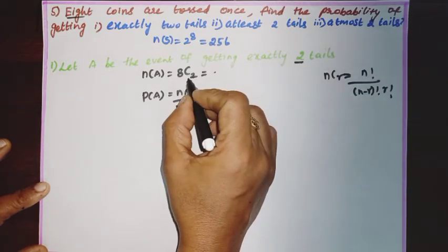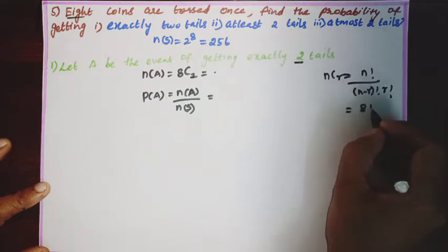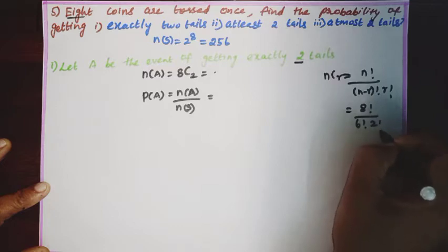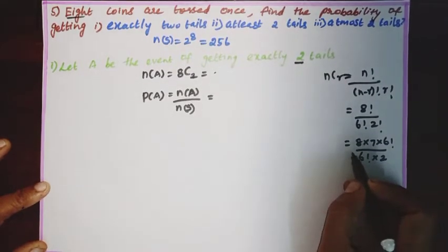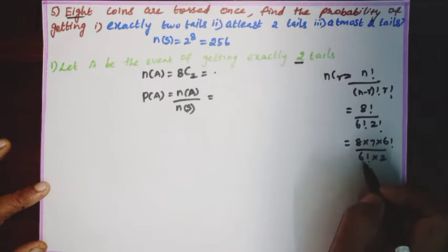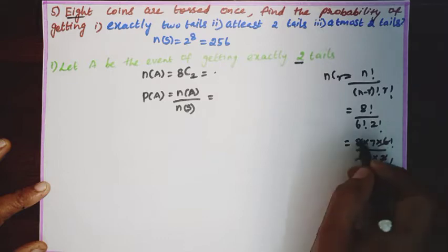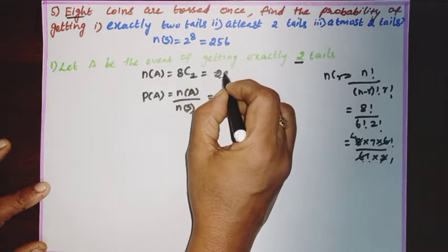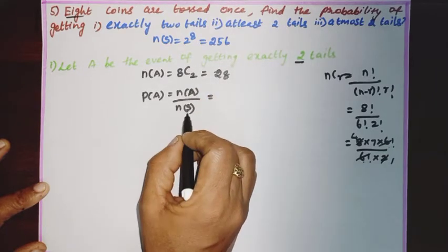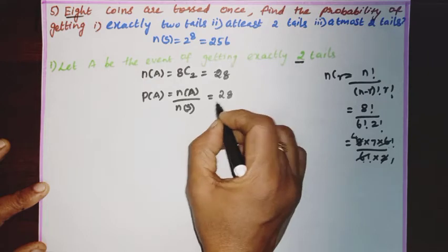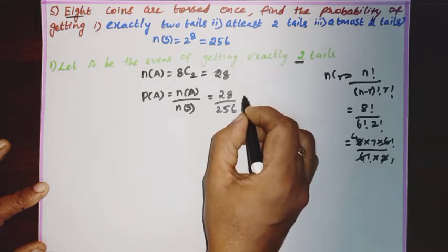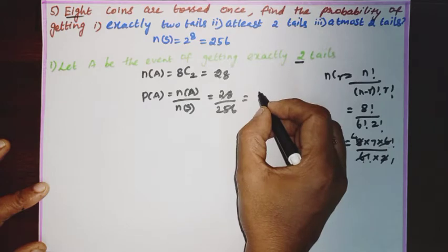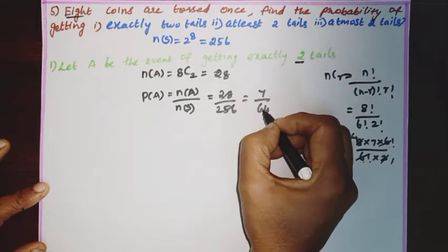Now I need to find the value of 8C2, which is equal to 8 factorial by 8 minus 2, that is 6 factorial, into 2 factorial, which is equal to 8 into 7 into 6 factorial by 6 factorial into 2. 6 factorial and 6 factorial will be cancelled. 1 2 is 2, 4 2s are 8, 4 7s are 28. P of A equal to N of A by N of S. N of A is 28 by 256, which, when we cancel by the 4 table, we get 7 by 64.